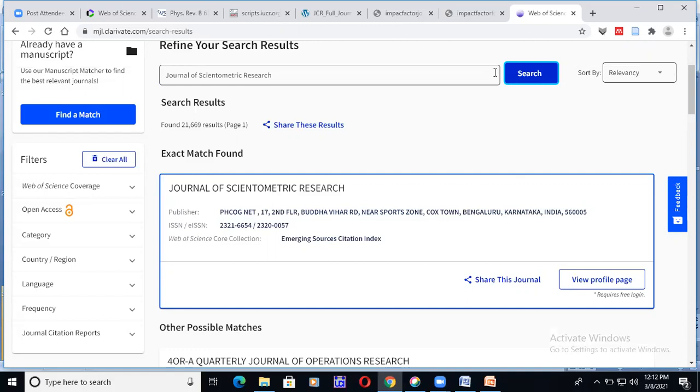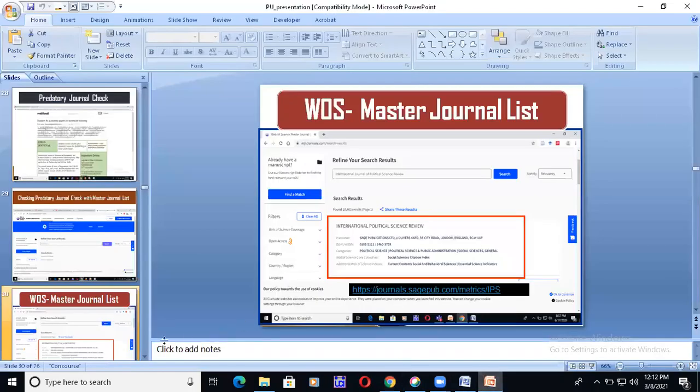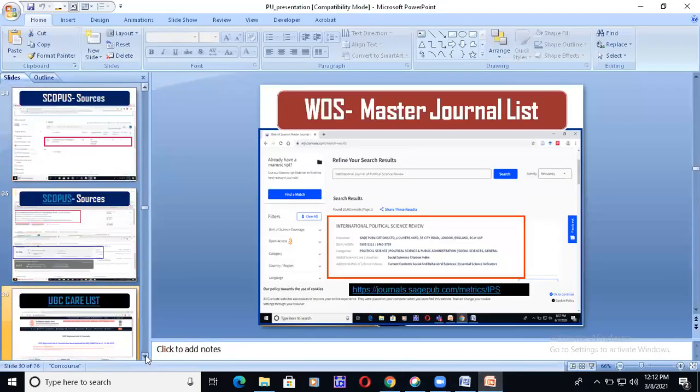Am I right? Let us go for the Scopus now, right? And one more thing before going on, leaving Web of Science, I would tell you one more thing.